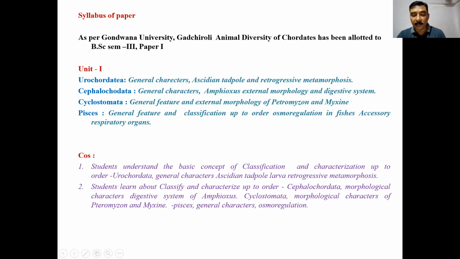Cranial nerves are 10 pairs. Paired nasal sacs do not open into the mouth. Tympanic cavity or ear ossicles lacking. Internal ears with 3 semicircular canals are present. Sexes separate. Gonads typically paired. Gonoducts open into the cloaca independently. Fertilization is internal or external. Female oviparous or ovoviviparous. Eggs large with much yolk. Extra-embryonic membranes absent. Development usually direct, without or with larval metamorphosis. This is about the general characters of the fishes.